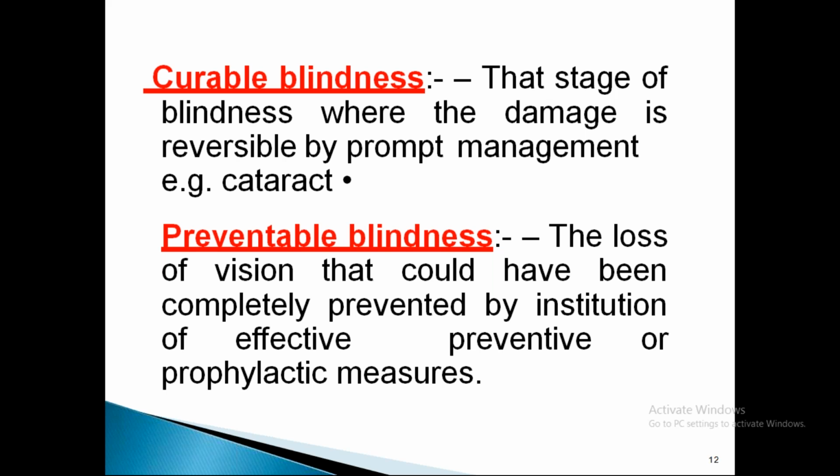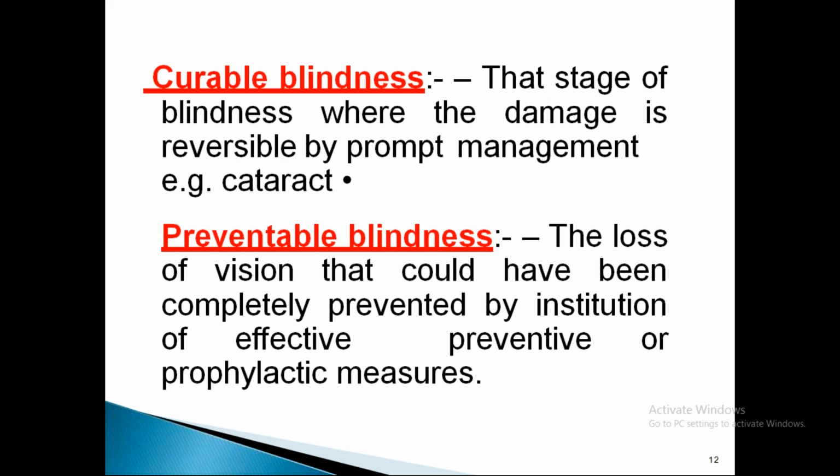Again, blindness can be divided into curable and preventable blindness also. Curable blindness is that stage of blindness where the damage is reversible. It can be reversed by immediate prompt management. Example: cataract, pterygium, or refractive errors. Preventable blindness is the vision loss that could have been completely prevented by effective prevention and prophylactic measures.